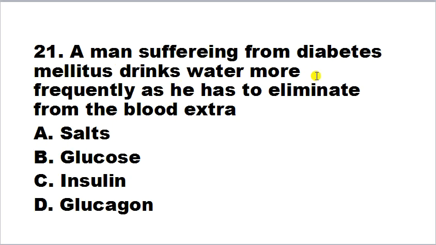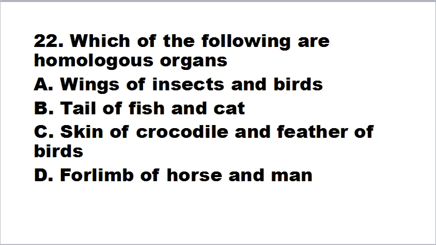A man suffering from diabetes mellitus drink water more frequently as he has to eliminate from the blood excreta: salt, glucose, insulin, glucagon. So man suffering from diabetes mellitus drink water more frequently because he has to eliminate glucose from the body. Because patients of diabetes have too much glucose in their body, blood glucose, so that he has to drink more water so that they can easily eliminate glucose from the blood. So correct answer is B.